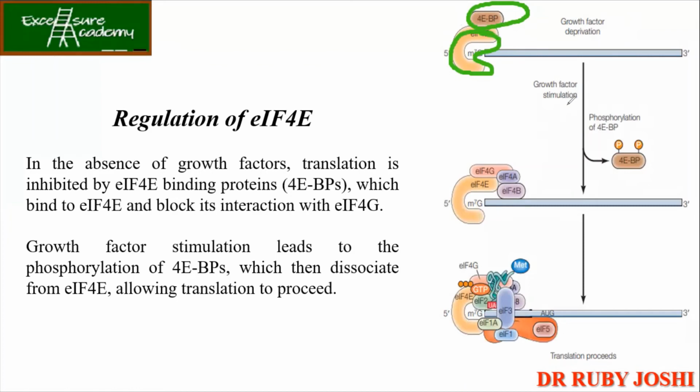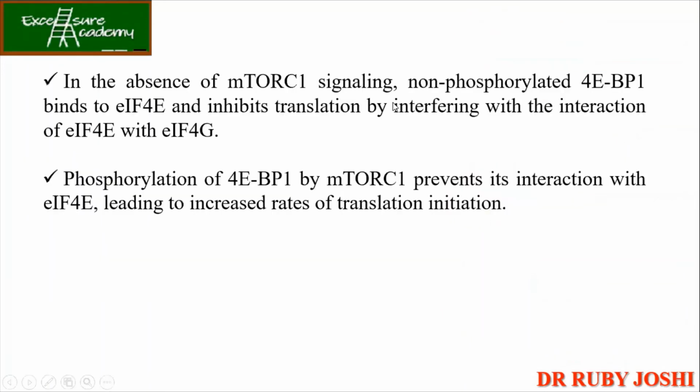Now, once the growth factor stimulation is there, what will happen? The binding protein gets phosphorylated. And once it is phosphorylated, what will happen? It will dissociate from the initiation factor and the other initiation factors like 4G, 4A, 4B will come and occupy the binding sites. And once everything has been done, what you can see over here is that the translation initiation process is going to proceed now. Okay, so this is how the EIF4E protein, or the initiation factor, is being regulated.